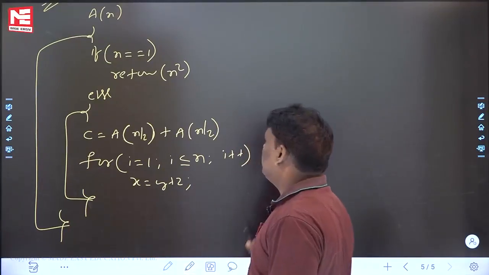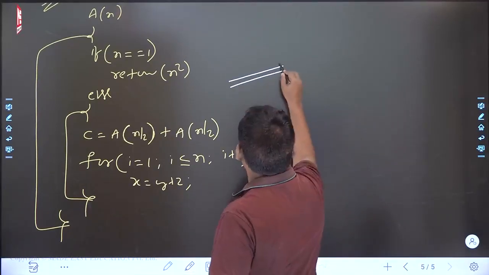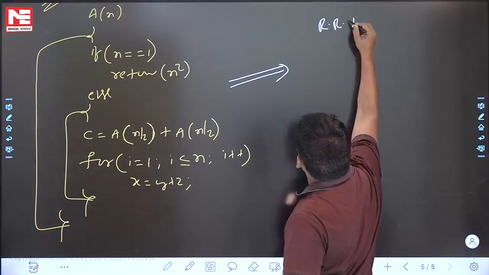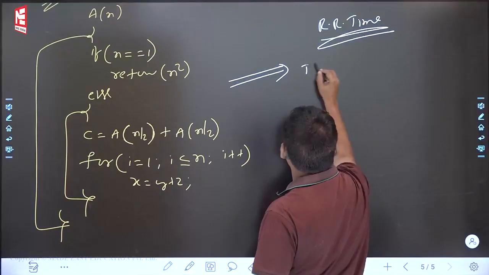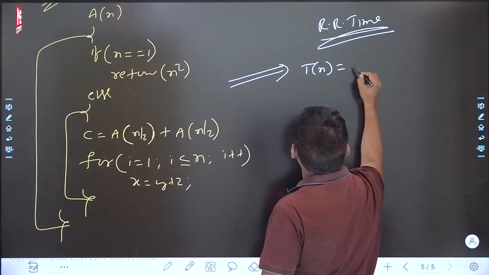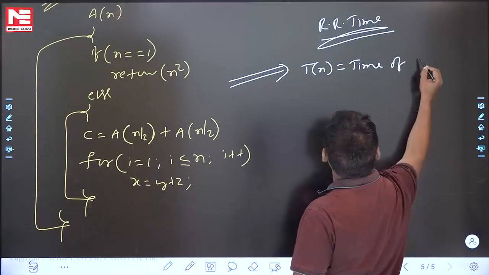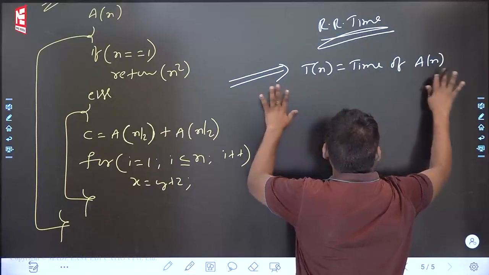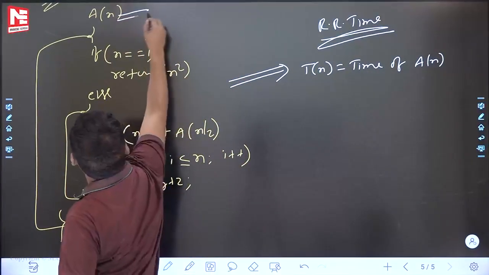Let's start this. This recursive program, how to find out time complexity. Can you say what is the first step? See this one. Recurrence relation for what you write? Recurrence relation for time. Now that means Tn is equal to time of An. When you write this line, the meaning is going to be this An will take how much time? Tn.